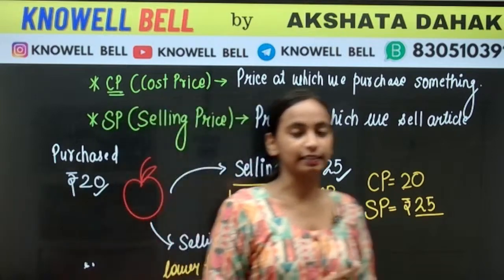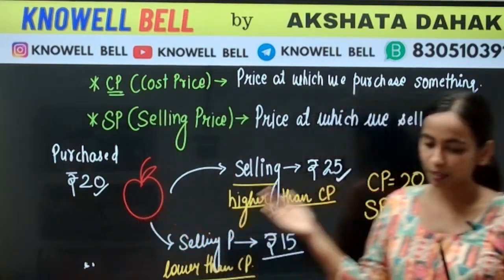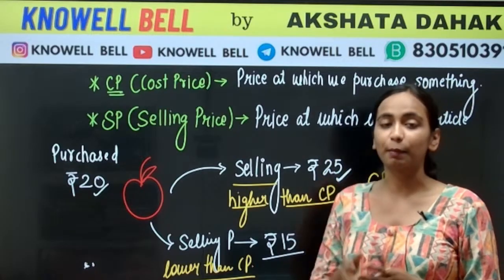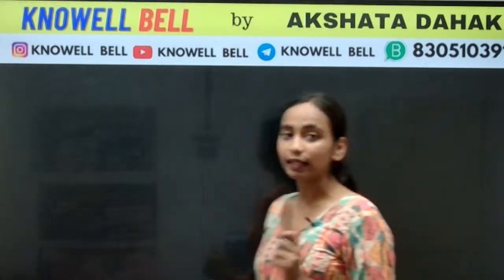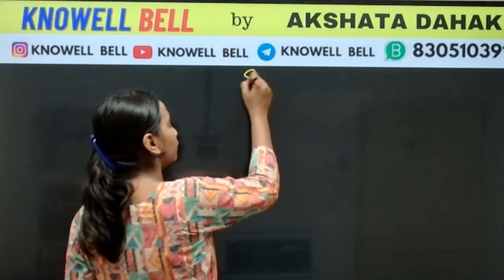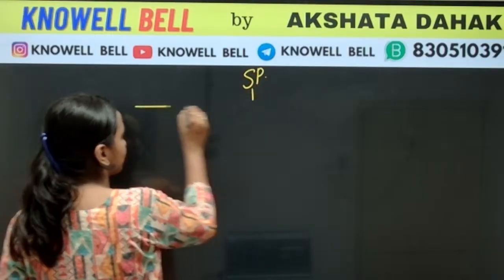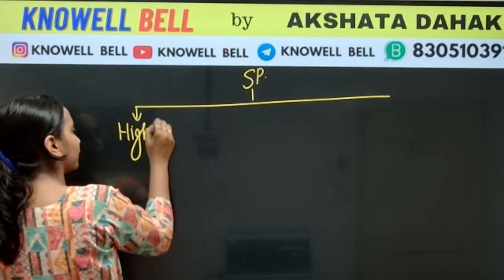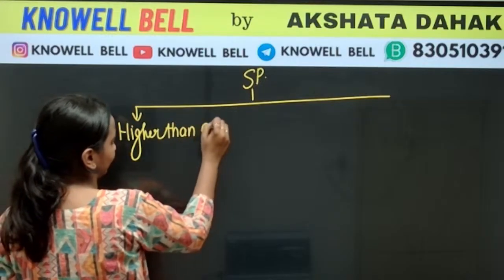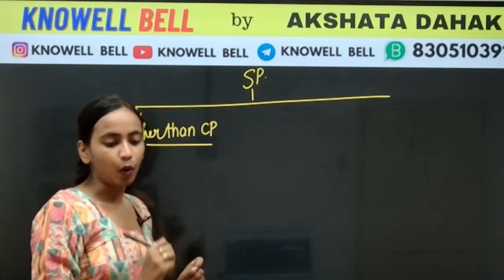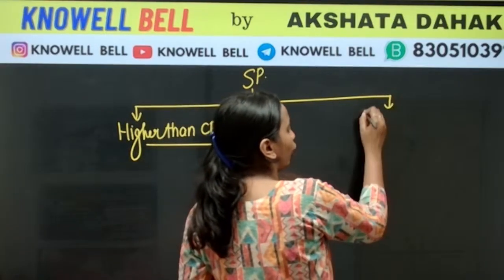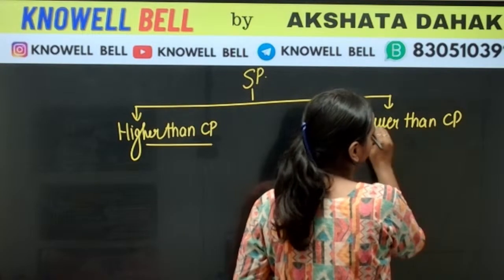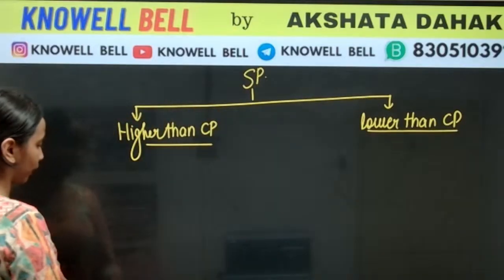So because of this reason, the selling price can be higher than the cost price or the selling price can be lower than the cost price. So because of these two reasons, हमारे पास दो और नए terms आते हैं. What are these two terms? Okay. So selling price दो parts में हम divide कर सकते हैं इसको. Selling price can be higher than CP, or we can say selling price is lower than CP.